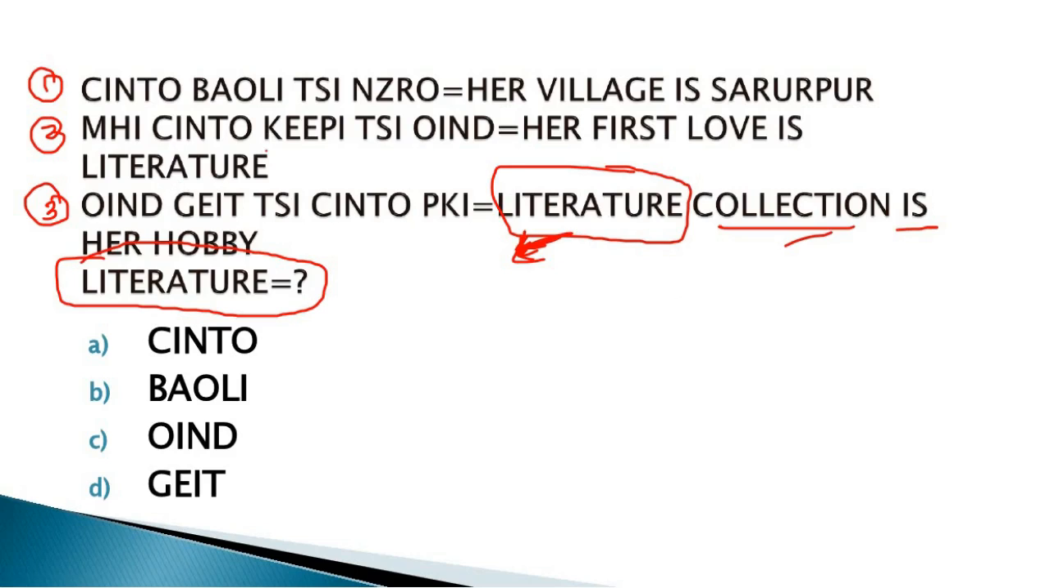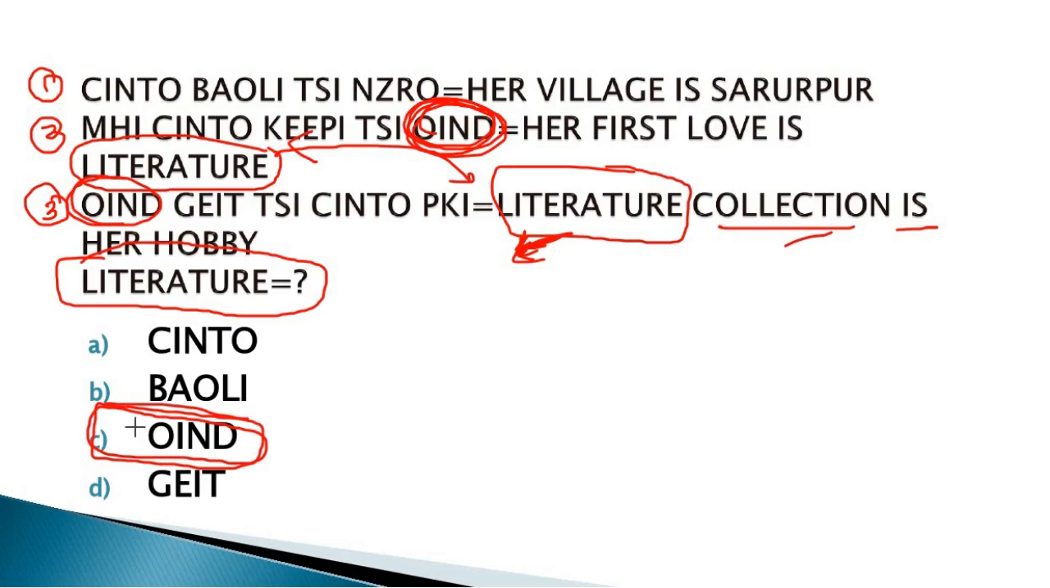But you can see in statement 2 and statement 3 literature is present. If literature is common in statement 2 and statement 3, it means both statements have the coding for literature. It means OIND is the same in both. The answer is OIND. The coding for literature is OIND. Clear? The next question is